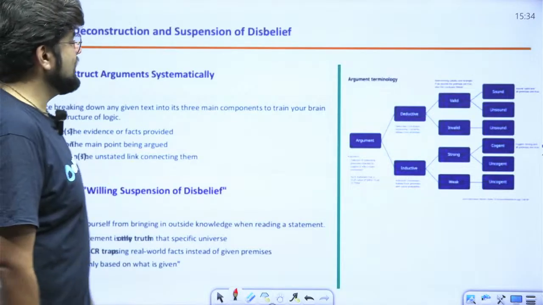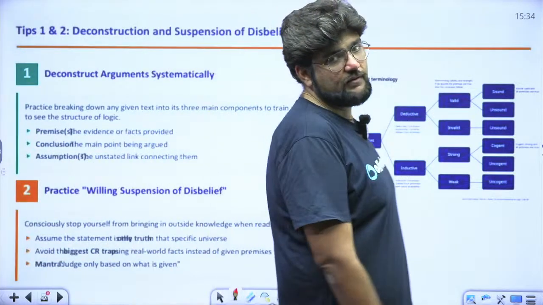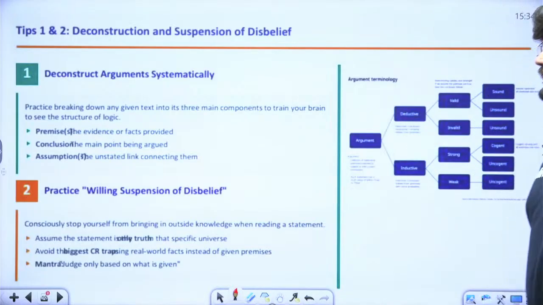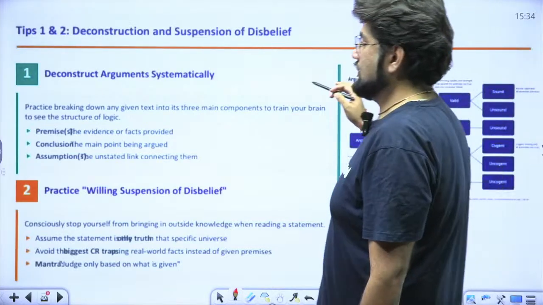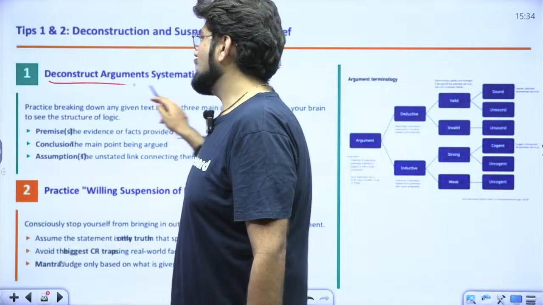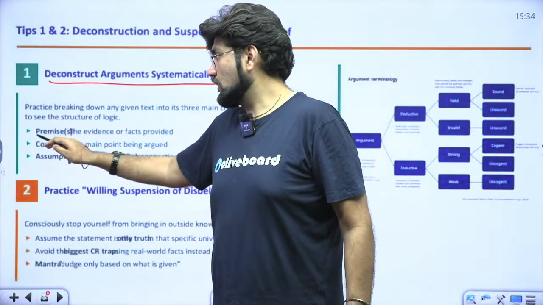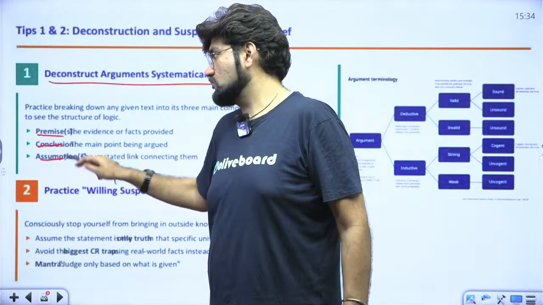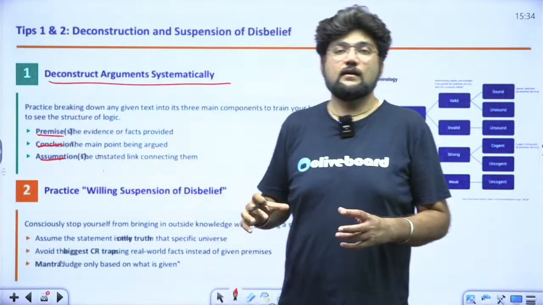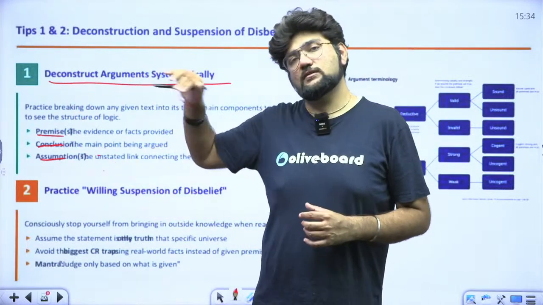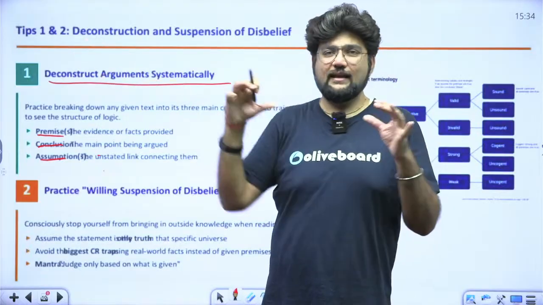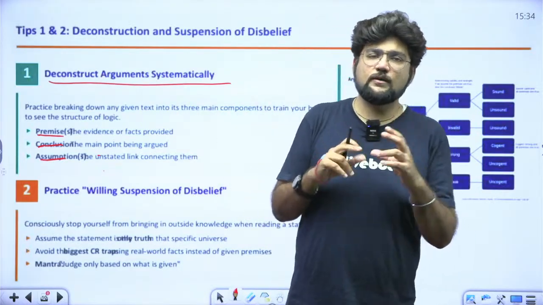Okay, now we'll see how we can make ourselves better at these questions. What can we do to make ourselves better at the critical reasoning aspect? We can deconstruct arguments systematically. We can break down the arguments one by one. We can learn to realize what is the premise, what is the conclusion, what is the assumption hidden in the given thing. Now this is more applicable towards the passage based questions, and less on the statement based, but these days you can apply it on the statements also.